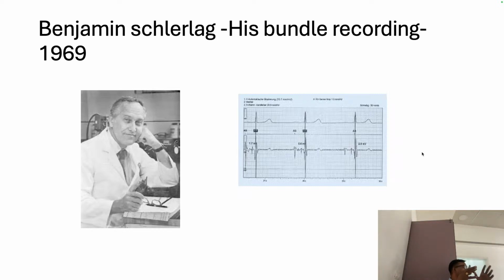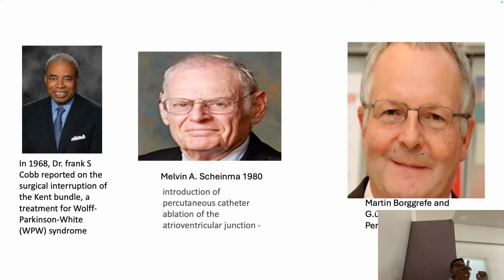Till now, we were knowing VT and SVT, but how to know where the His is, and the importance of His. He performed the first His recording. There is an atrium and ventricle, and there is something called the AV node, and in and around the His bundle he recorded. Then it became complete: atrium, His, ventricle. So it was in 1969.